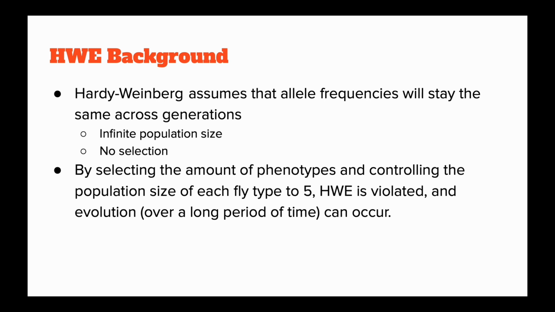For our experiment, we chose to observe the population size of our fruit flies. By selecting the amount of phenotypes and controlling the population size of each fly type to 5, Hardy-Weinberg equilibrium is violated because we are selecting the amount of flies that are going into a population. It's not random. And over a long period of time, evolution can occur due to this.